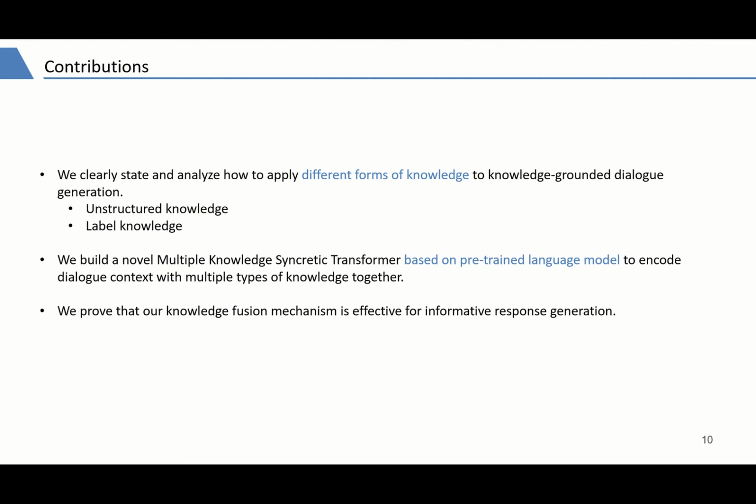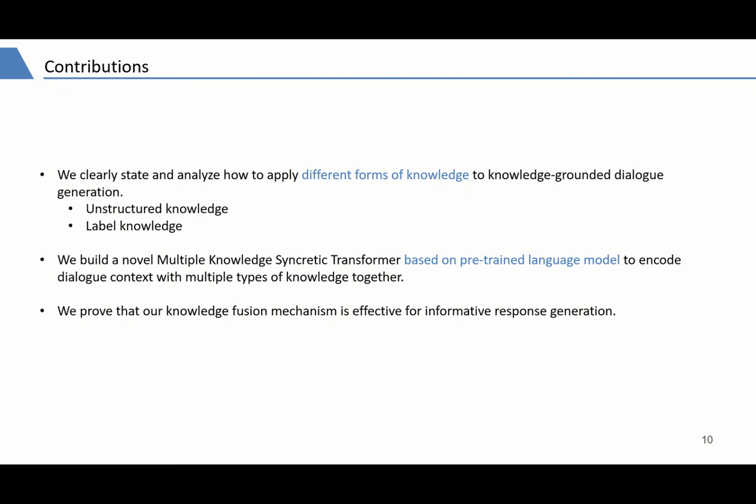The contribution of this paper can be summarized as follows. We clearly state and analyze how to apply different forms of knowledge to knowledge-grounded dialogue generation. This aspect has not been sufficiently studied in previous work.